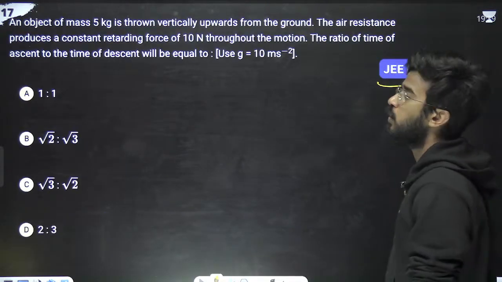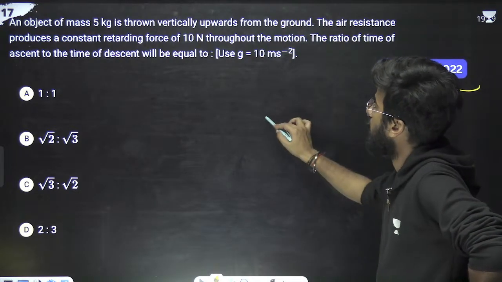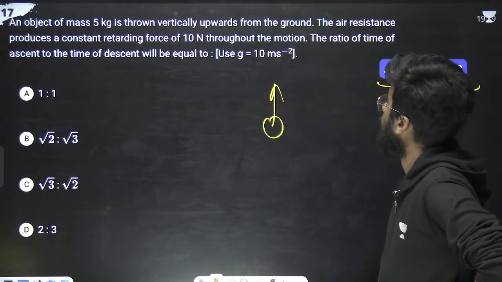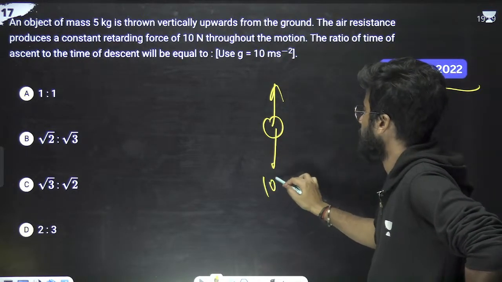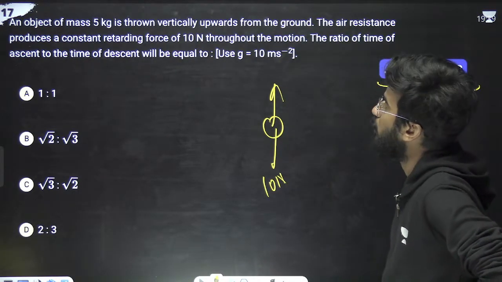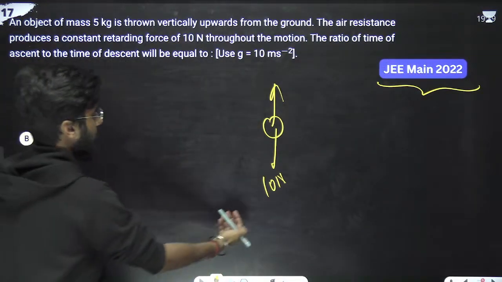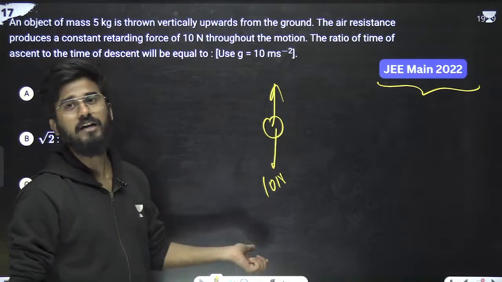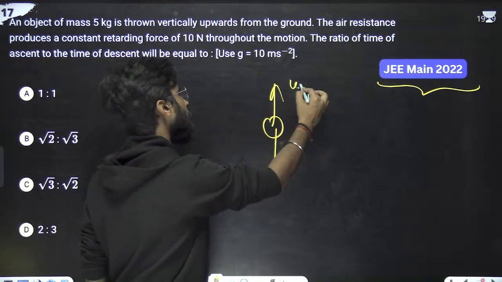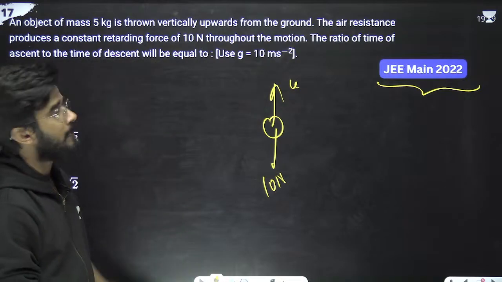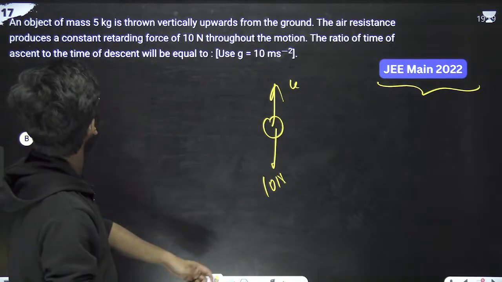JEE Main 2022. What is the question saying? An object of mass 5 kg is thrown vertically upward from the ground. The air resistance produces a constant retarding force of 10 Newton. We have to find the ratio of the time of ascent to the time of descent. First, going upward, suppose the velocity is u. Now we have to calculate the time of ascent.